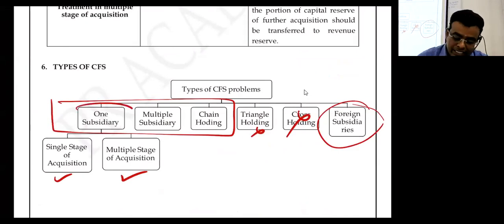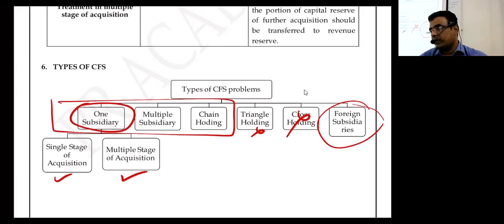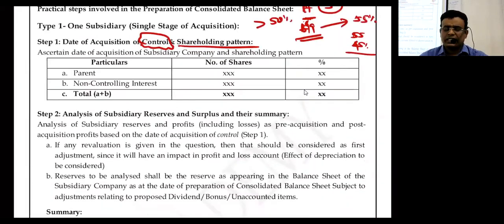I have only one subsidiary. Friends, please understand. A holding company may have only one subsidiary or more than one subsidiary. Possible, yes or no? So if you have only one subsidiary, control would have occurred in a single stage or multiple stages. That is two different varieties or types of the problem. Hopefully you are able to understand now. Now, please make sure in your mind, CFS is easy. Many students I have come across feel that CFS is very difficult. But believe me, it is not difficult. Very easy.